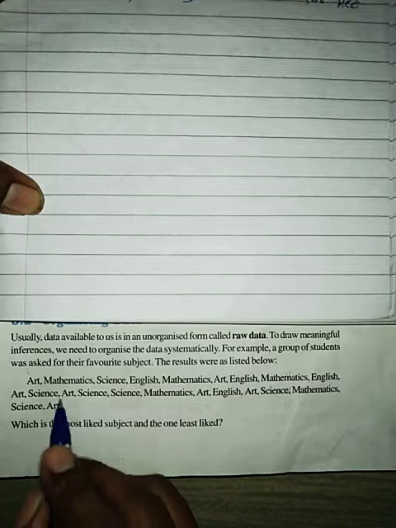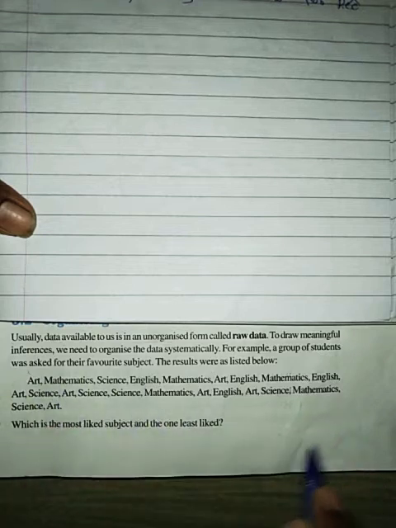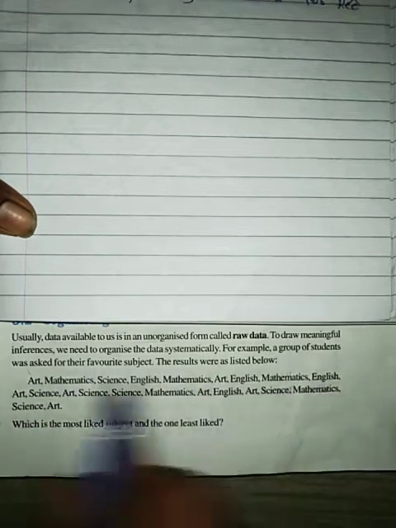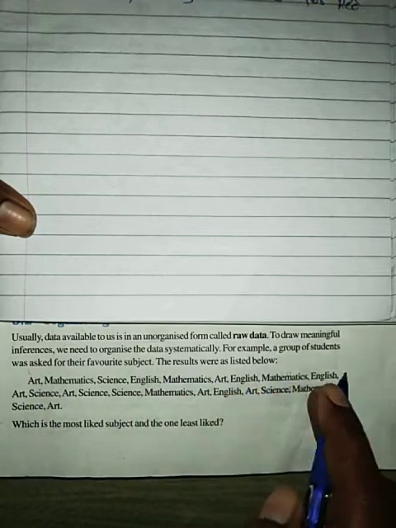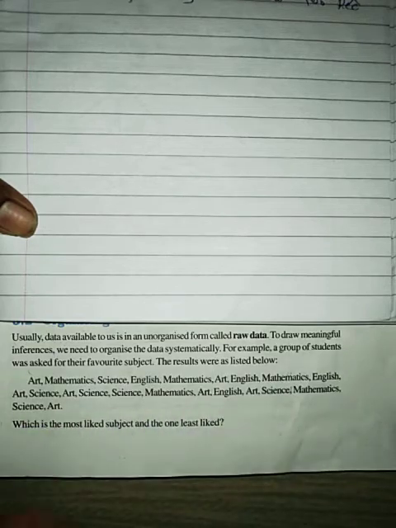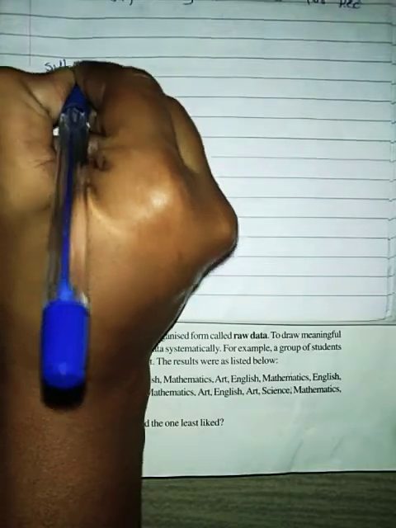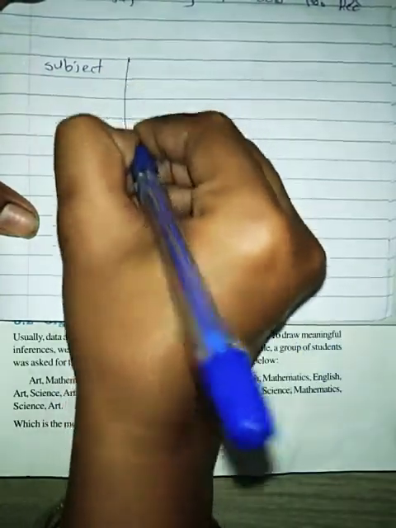Suppose 50 students are asked about their favorite subject, then 50 subjects are there. Then what should you do? First, the subject. How many subjects are there? 4 subjects are there. Then subject, then next thing is tally mark.